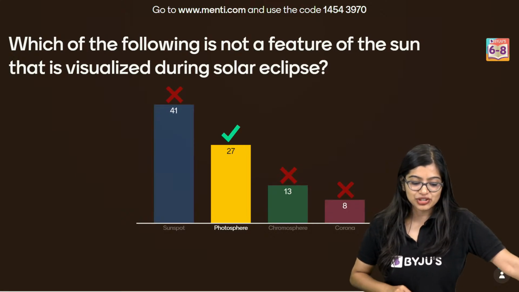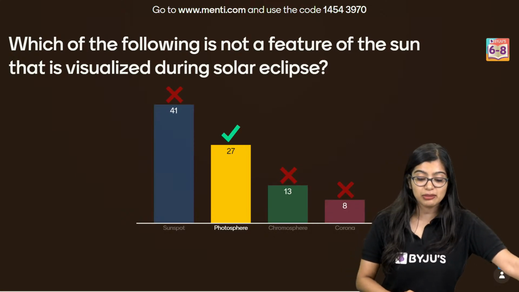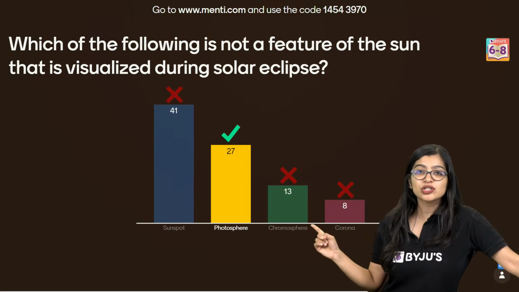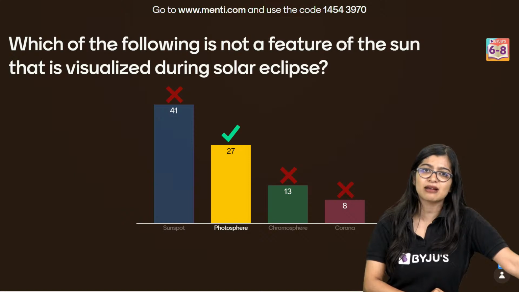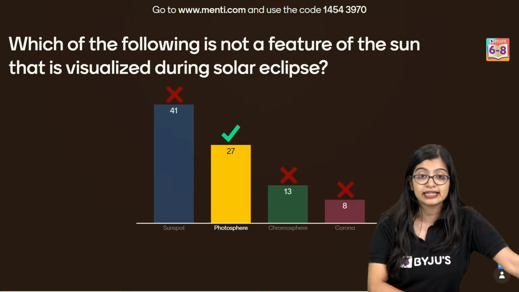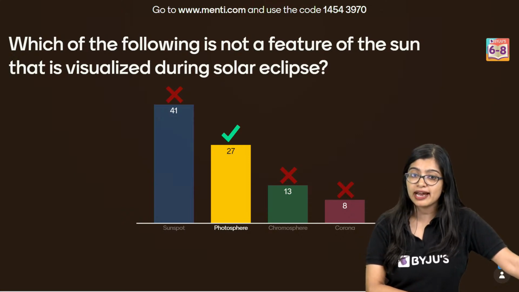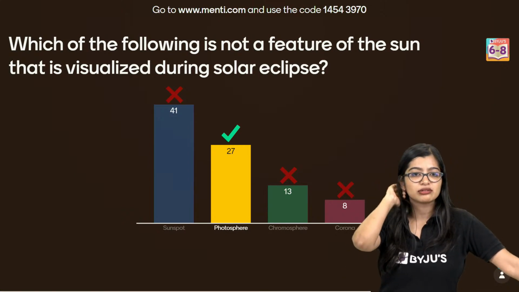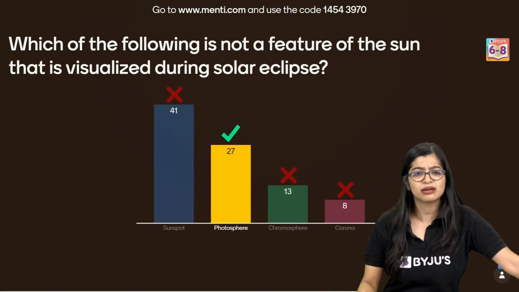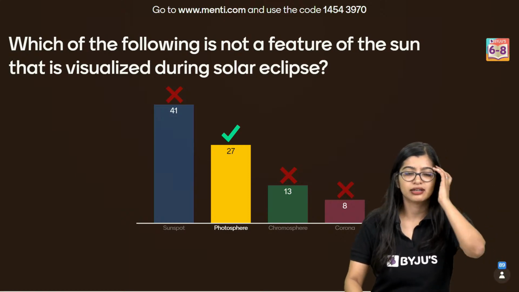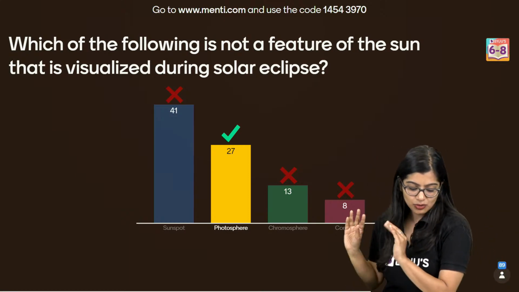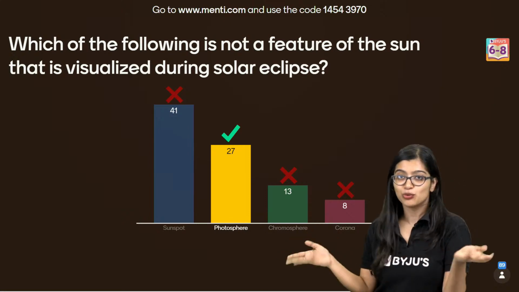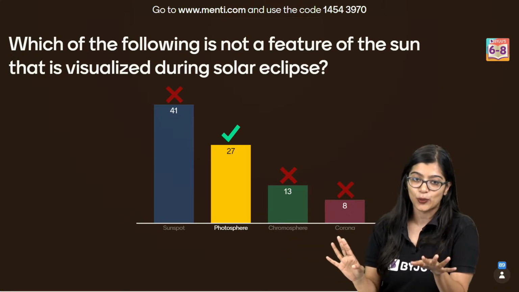Guys, we're saying which is not a feature of the sun that will be visualized during a solar eclipse. We all saw the sunspot. Sir also sent a picture in the Telegram channel. We also visualized it, right? We saw the sunspot. How many of you got confused? Like, ma'am, I got confused, I forgot about it, it went wrong. No problem, it's okay. See, the main thing is, I thought you would figure out that sunspot and corona you would easily eliminate and say no.